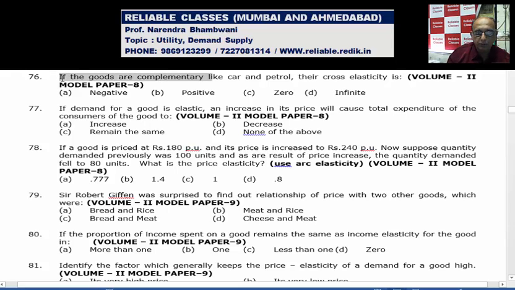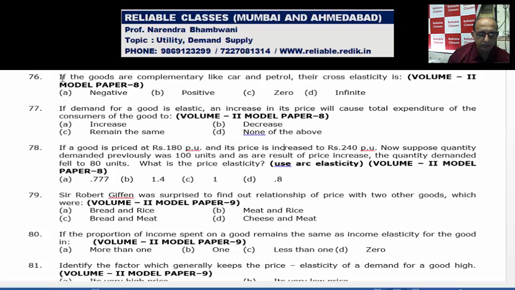If the goods are complementary like car and petrol, cross elasticity will be negative. This we are done. If the demand for goods is elastic, increase in price will cause total expenditure to decrease. This also we are done.